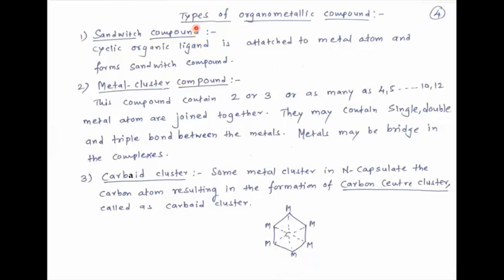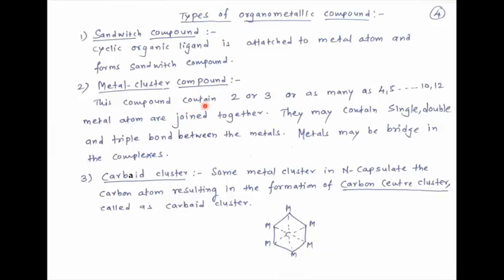Next point, types of organometallic compounds. First, sandwich compounds. A cyclic organic ligand is attached to a metal atom and there is formation of a sandwich compound. Second type, metal cluster compounds.